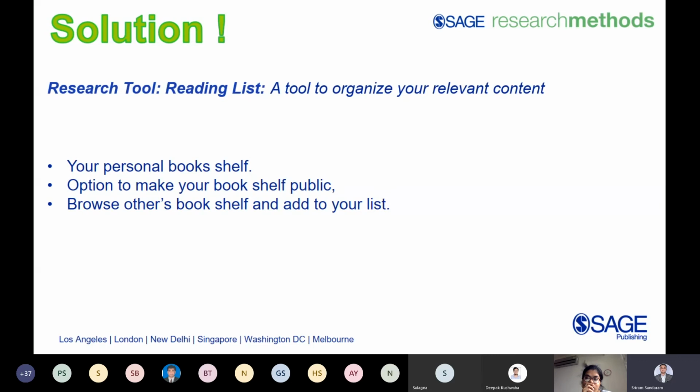It minimizes a lot of time. You do research on a particular topic in the platform, search all the content, accumulate it. Your friend does a different topic, accumulates the content, and both of you can share, and that saves a lot of time and moves your research forward so fast. And then you can also browse others' bookshelves. When others can see your bookshelf, you can also see others' bookshelves.